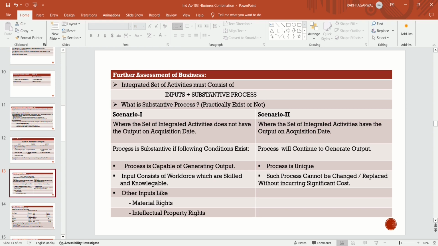In scenario 1, the set of integrated activity does not have output on the acquisition date. On the date of acquisition, there is no output.